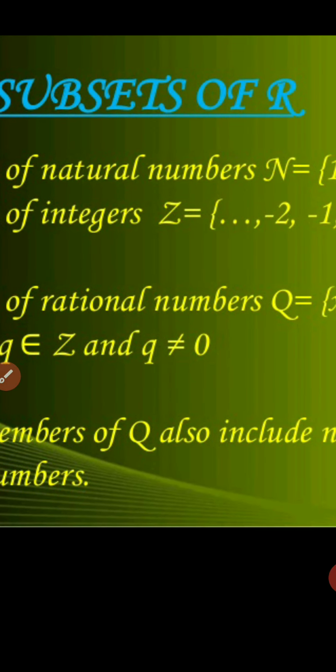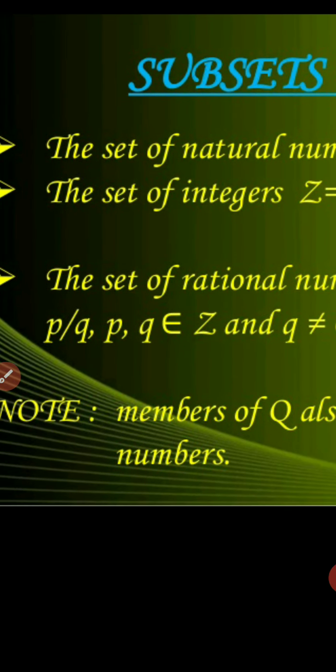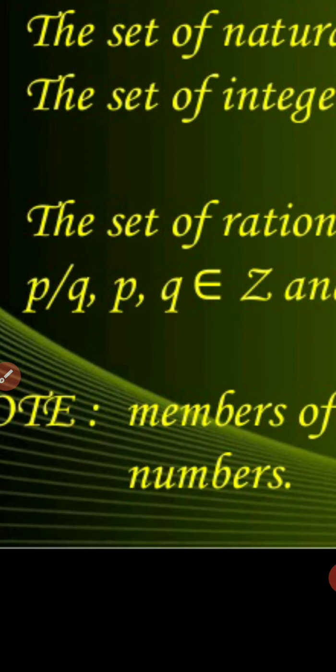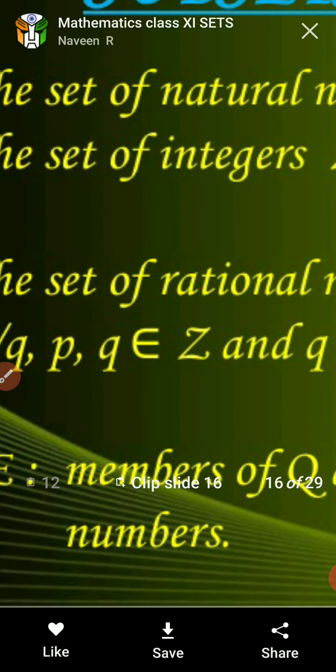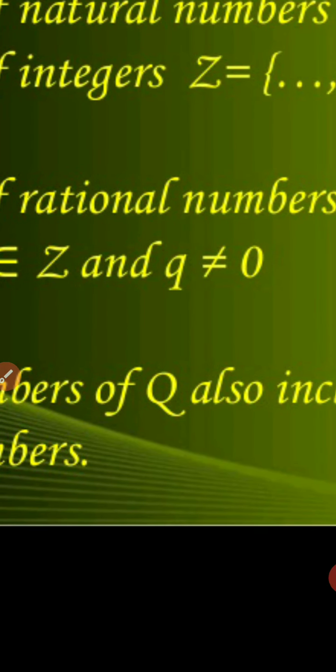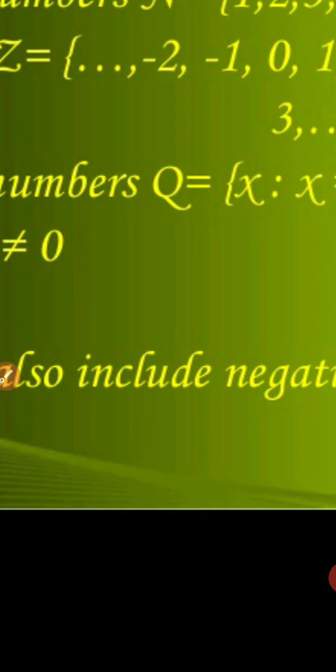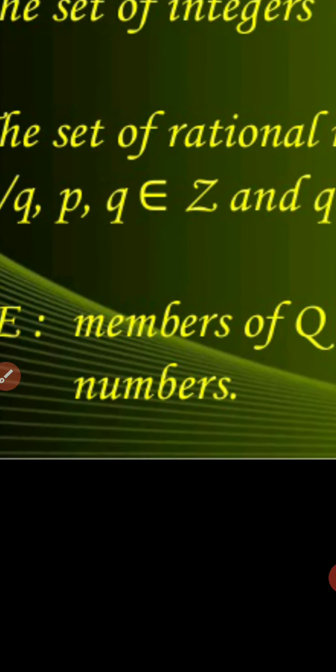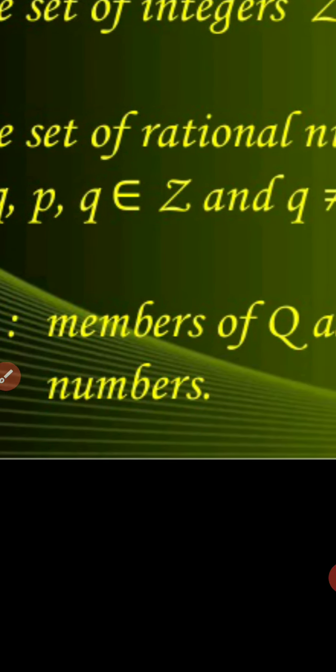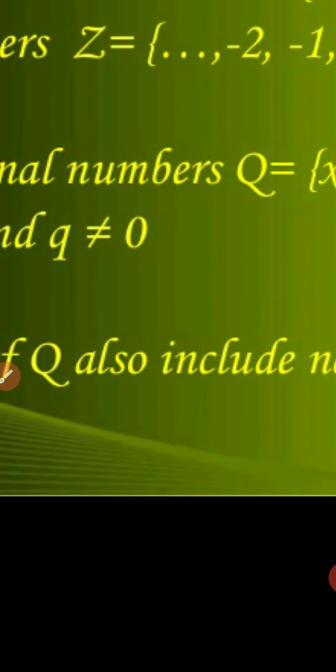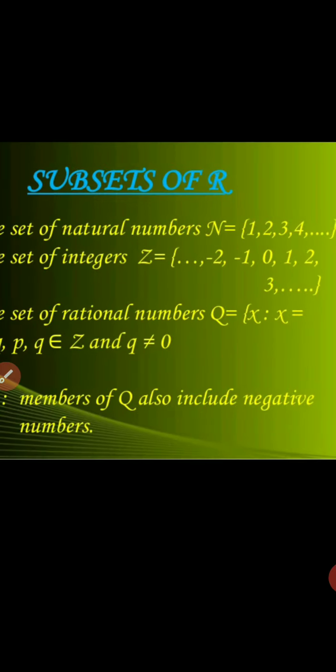These are subsets of the real numbers because all are included in the set of real numbers. Note, the members of Q also include negative numbers, because negative numbers are also rational numbers.